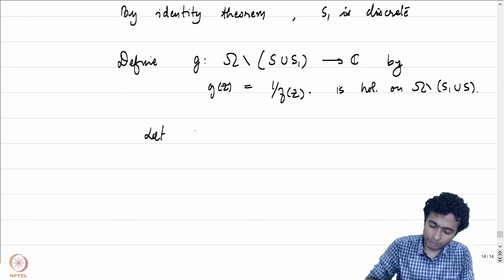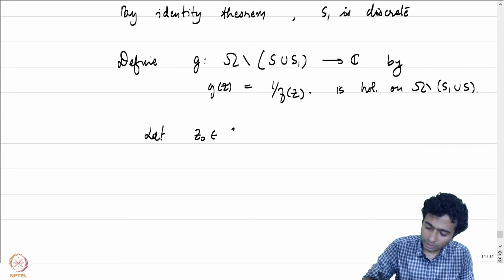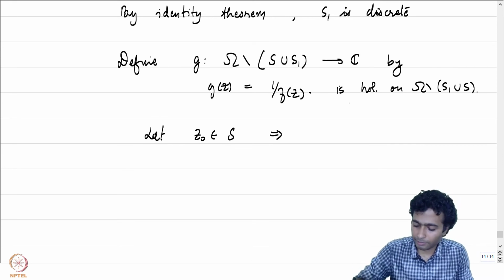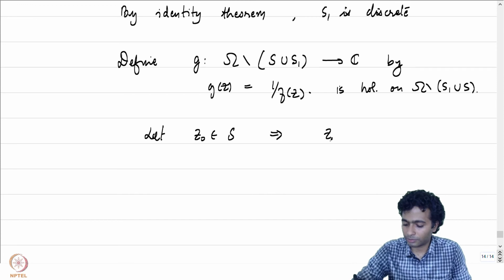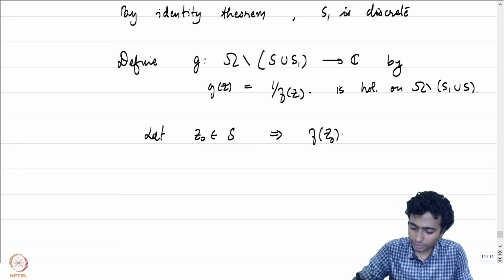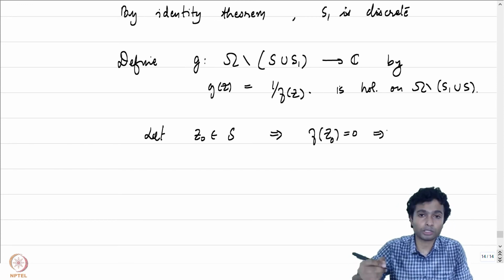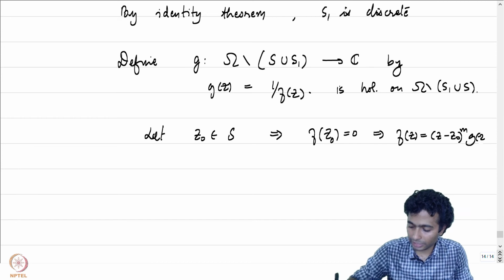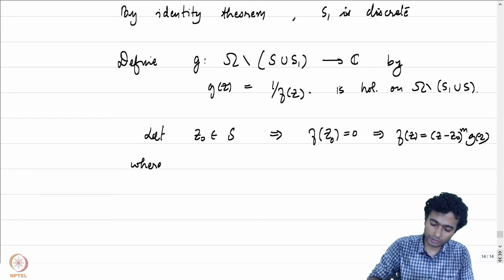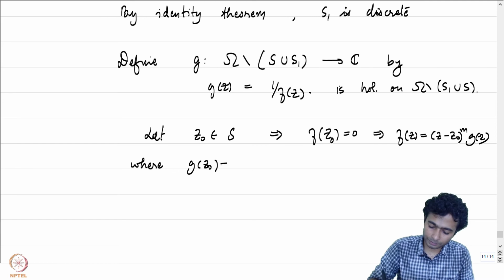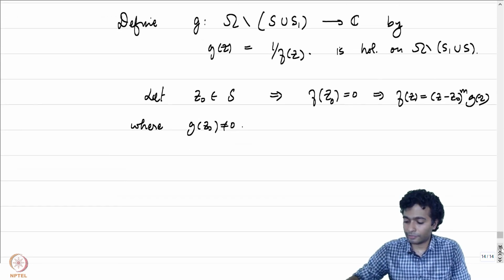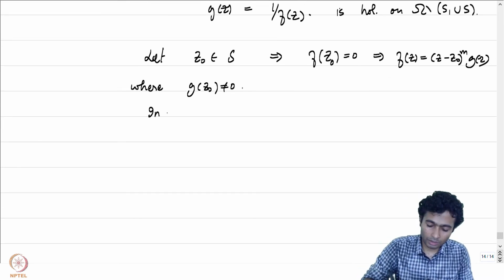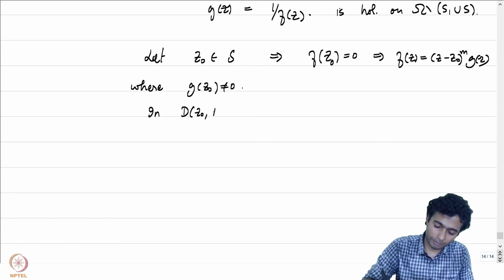Let Z0 be a point in capital S. What does that mean? That means that f of Z0 is equal to 0, and because it's a non-zero function, we can write f of z to be equal to z minus Z0 to the power m times g of z, where g of Z0 is not equal to 0. And therefore, in a punctured disk around Z0, what can we say?